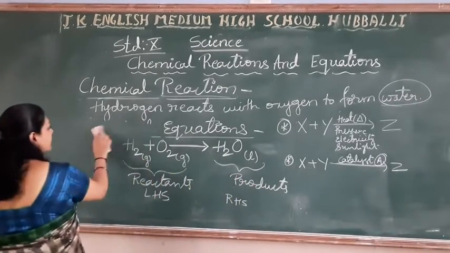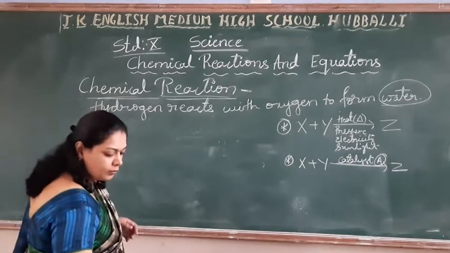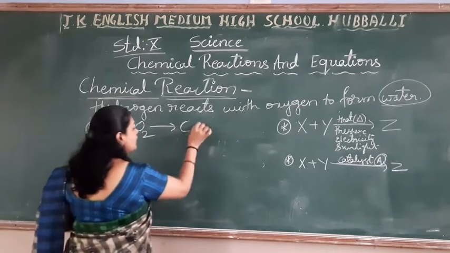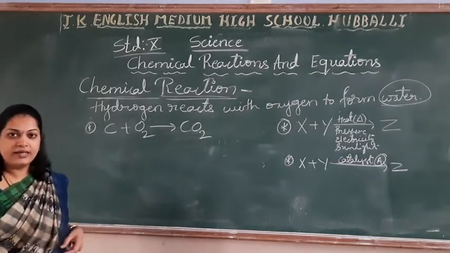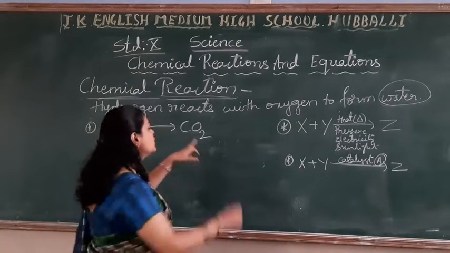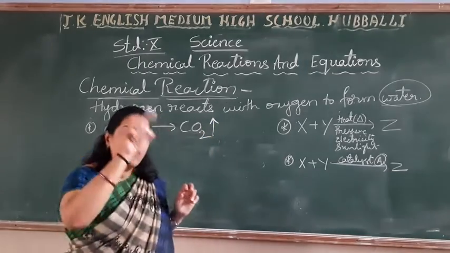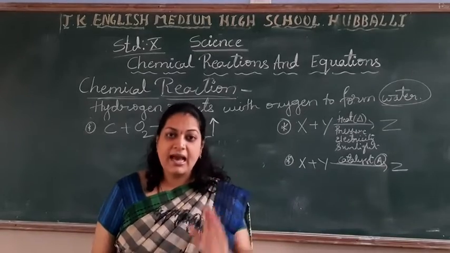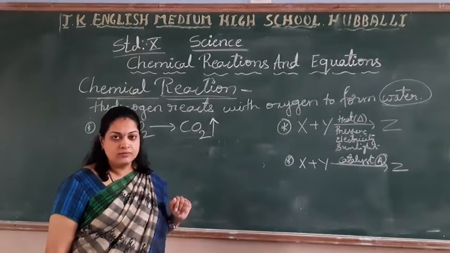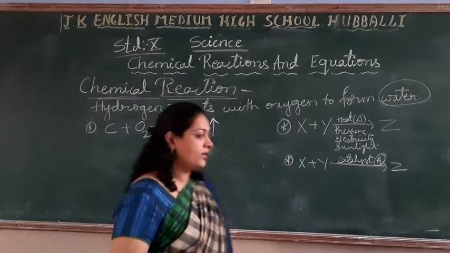Next one. The next condition. Carbon plus oxygen gives what? Carbon dioxide. Correct? So carbon dioxide, which state is it? Gaseous state. So if it is a gas on the product side, we represent it with an upward arrow mark. Can you understand? Yes. One more condition we can find, students.